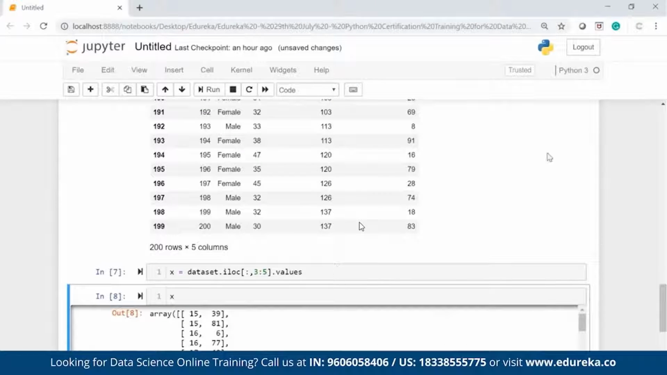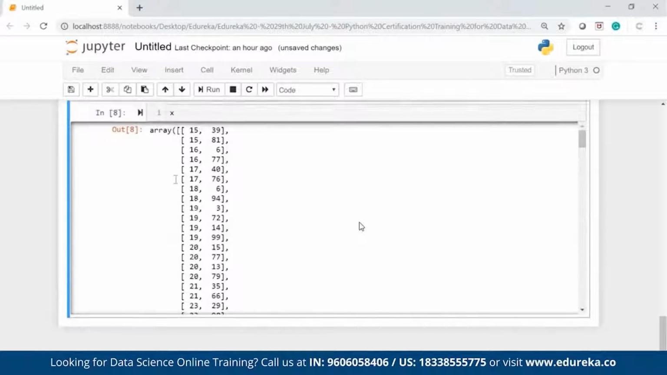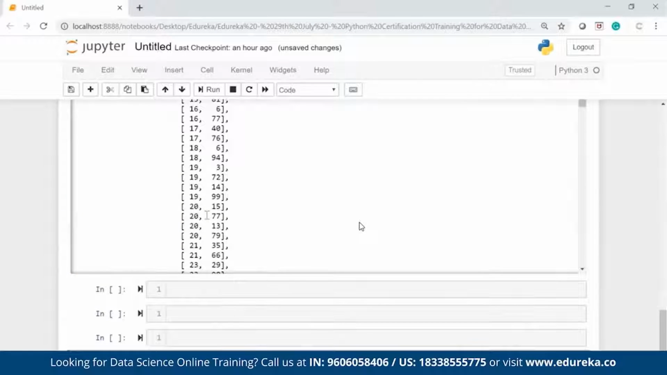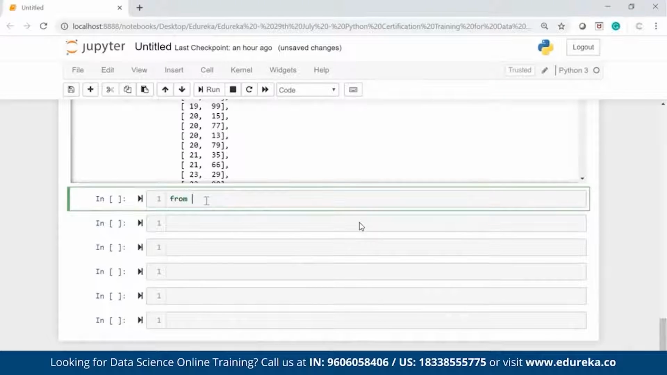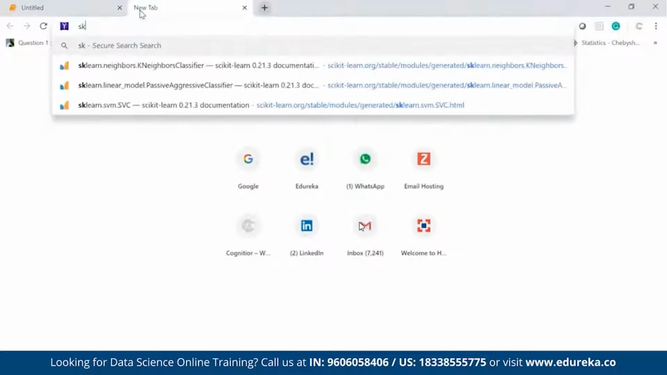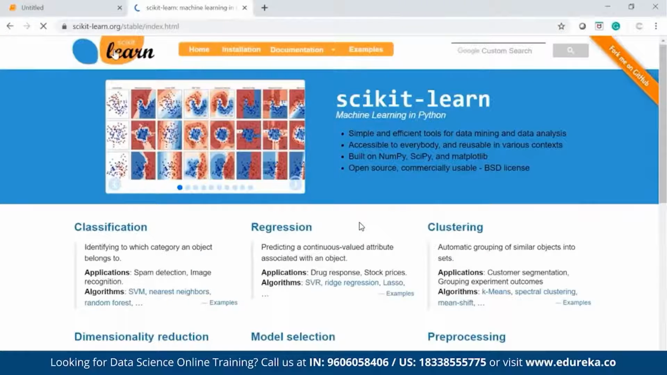After that, I want to create an elbow chart because I want to know how many clusters I should have. So from sklearn, which is a very powerful machine learning package, and it has its own website as well. If you have any doubts, you can go to this website and get all the relevant details about this package.